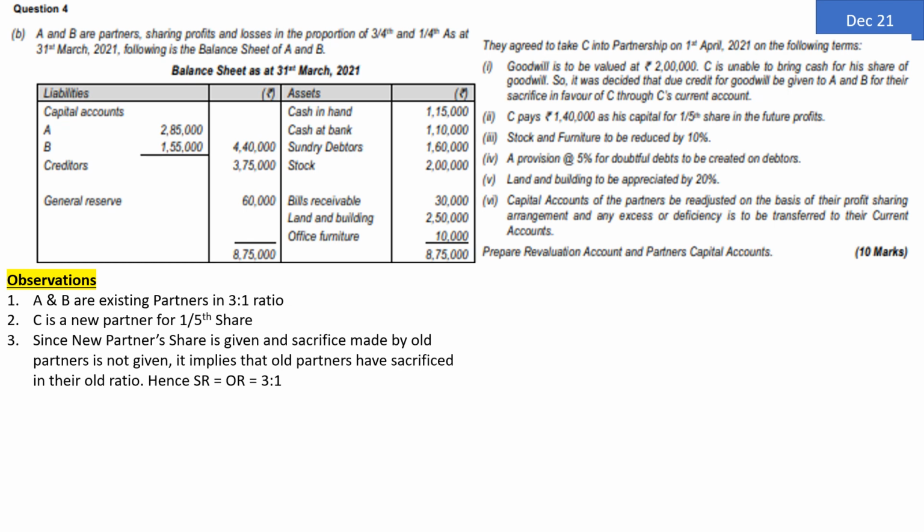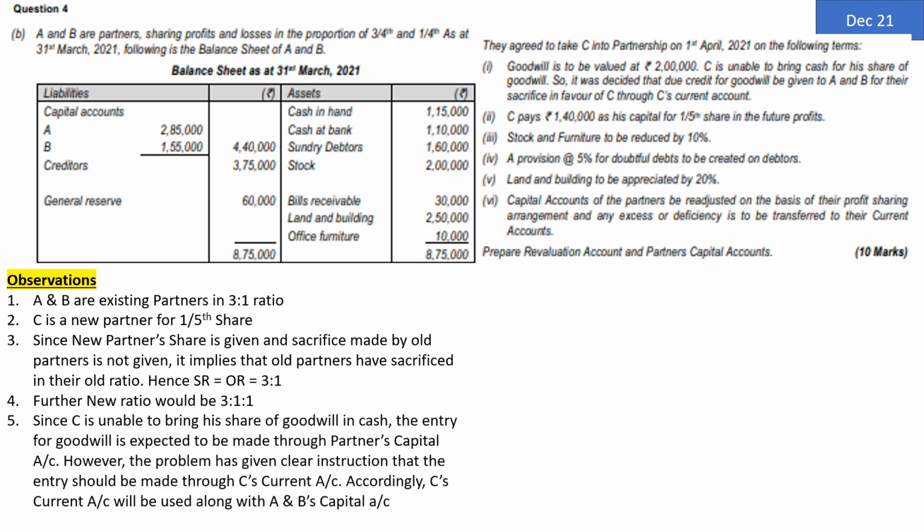Now the new partner's share is given, but the sacrifice made by the old partners is not given. It implies that the old partners must have sacrificed in their old ratio. Hence, the sacrifice ratio and the old ratio must be the same, that is 3:1. And accordingly, the new ratio would be 3:1:1. So old ratio was 3/4 and 1/4, and new ratio is going to be 3/5, 1/5 and 1/5.